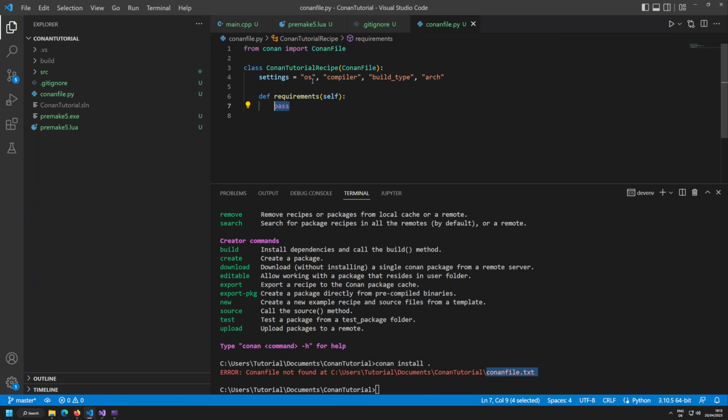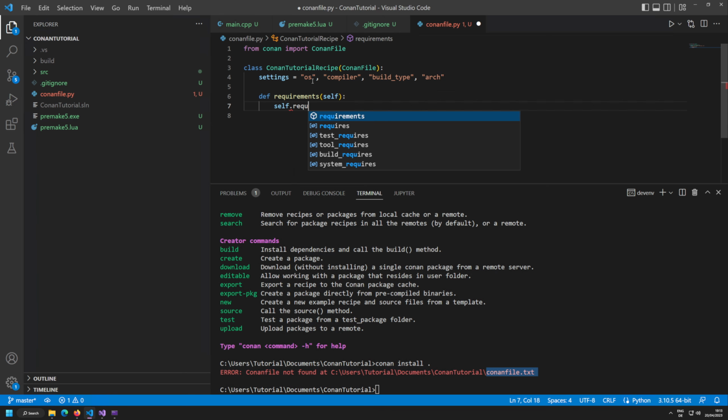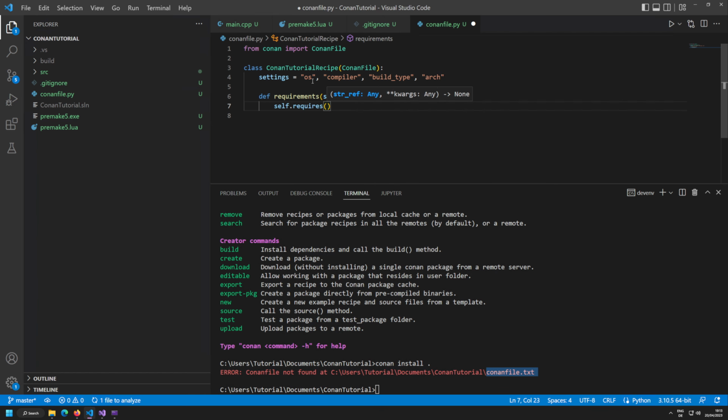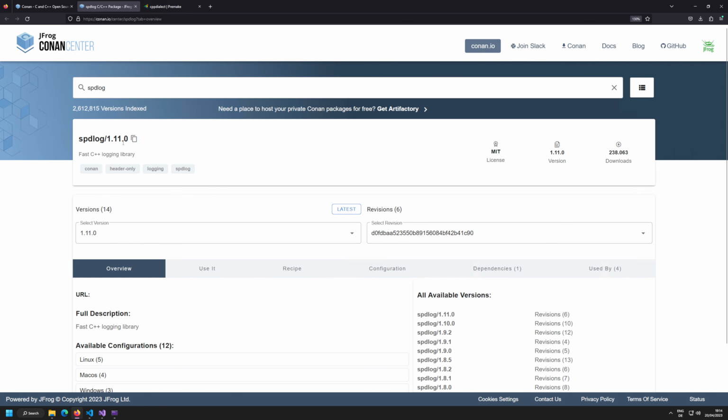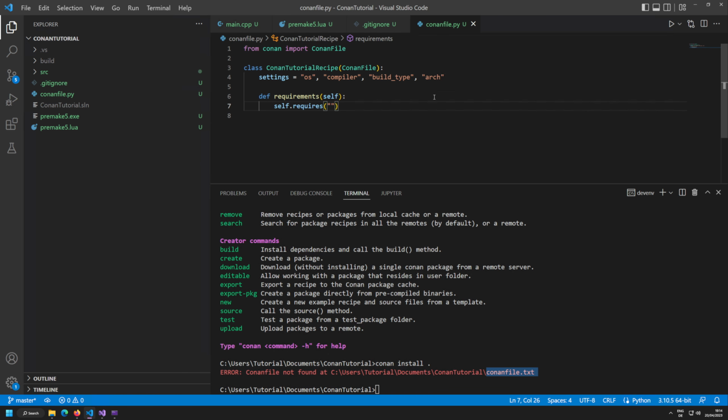Now, speaking about setting up dependencies, how do we set them up? Well, we set them up by calling a function on ourselves, and we're going to call the function requires, because we are requiring another package. You can already see that the argument is a str_ref, so a string reference to the package that we want to have. And the string reference, you guessed it, is exactly what we got on the Conan Center, which you can copy here. That's the only thing that we need. Paste this in here, and our very basic first ConanFile, ConanFile recipe, is finished. And now what we can do is try a conan install again.